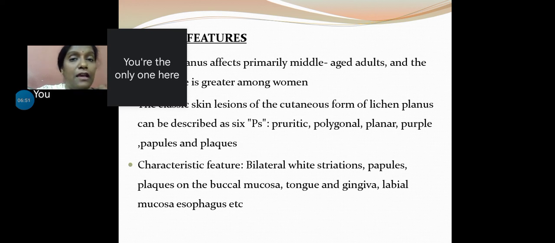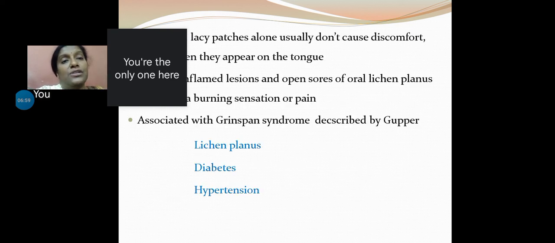So any area in the oral cavity can be affected with these bilateral white striations. The classic presentation is the reticular pattern. These reticulae, or the striations (stria means lines), show an intersection of these lines, so they are seen as lacy white patches.